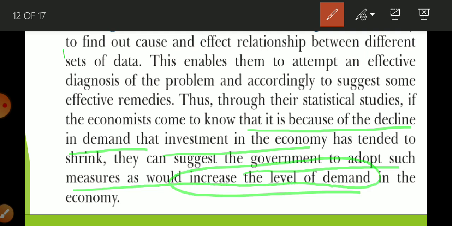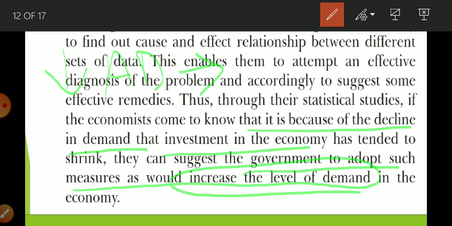Suppose there is a fall in aggregate demand. When there is less demand, people are going to purchase fewer goods and services, so there will be unsold stock in the market. The result will be that producers will produce fewer goods and services, so there will be less investment.